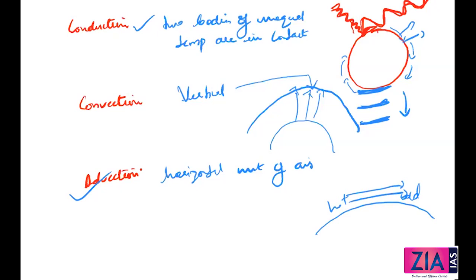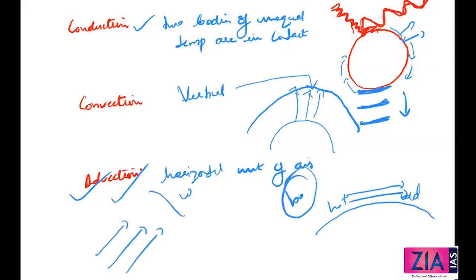We can see this in tropical regions where the heat is more. In Northern India during the summer season, there is a local wind called Lu. This is an example of advection. It is the horizontal movement of air, a wind whose name is Lu. You can see it in North India during summers. So these are the concepts which I wanted to explain.